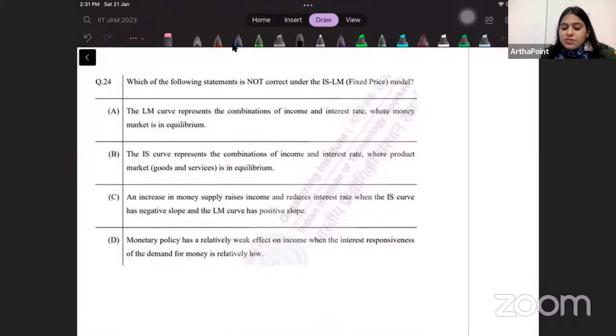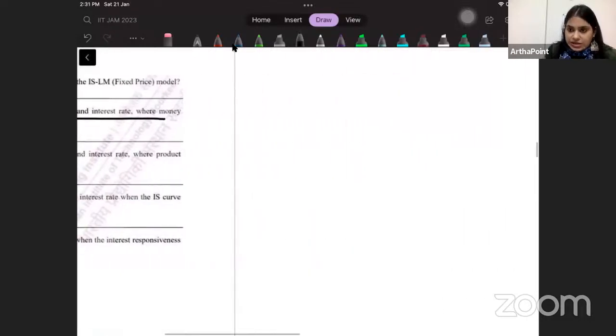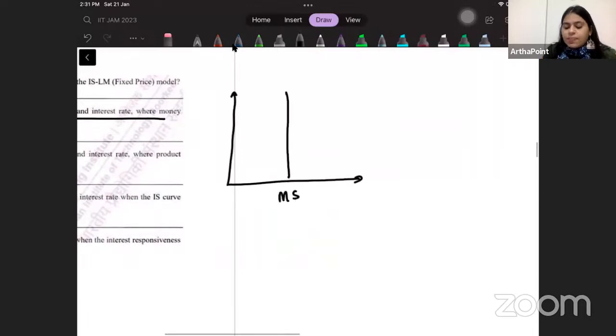Which of the following statements is not correct under the IS-LM fixed price model? The LM curve represents the combination of income and interest rate where money market is in equilibrium, correct? I usually have the supply of money and the demand of money. The demand and supply will give me an interest rate.